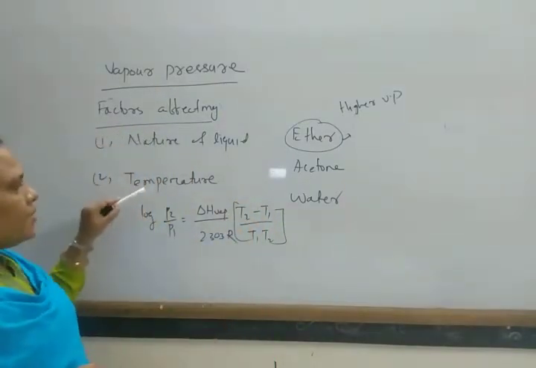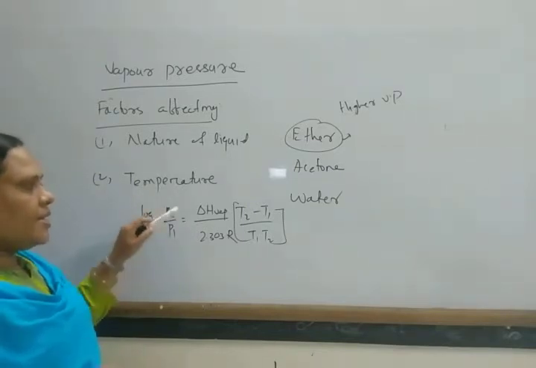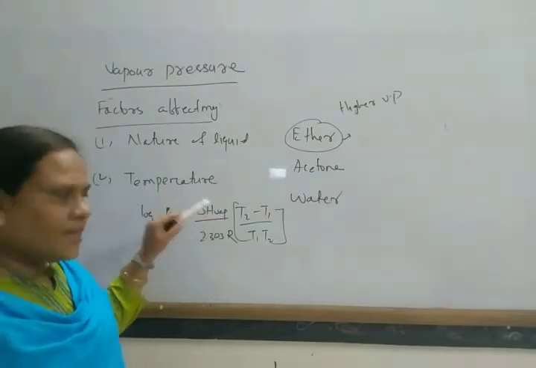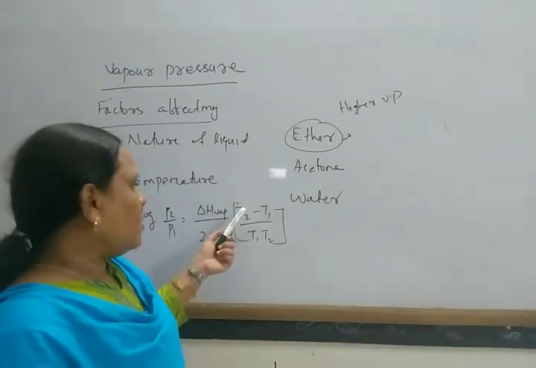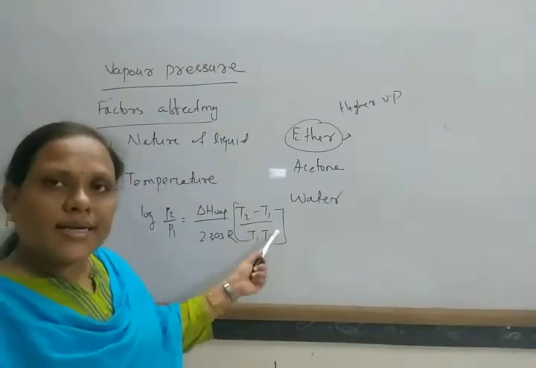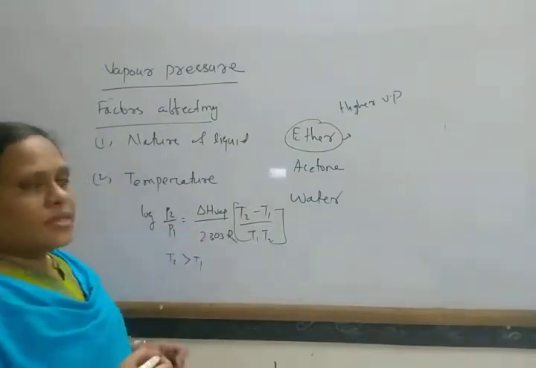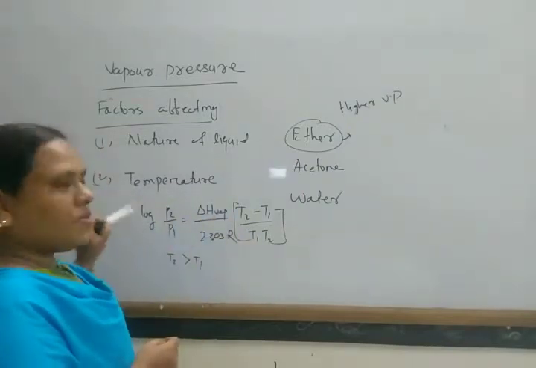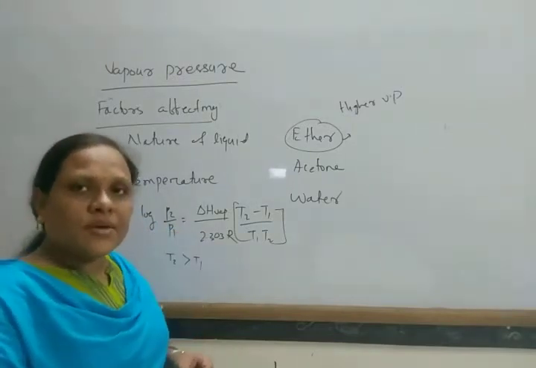For vaporization, del H is always positive, where P2 is the vapor pressure at temperature T2 and P1 is the vapor pressure at temperature T1, and T2 is greater than T1. So this value is positive, the whole term becomes positive, and log P2 by P1 also becomes positive. With an increase in temperature, the vapor pressure increases.